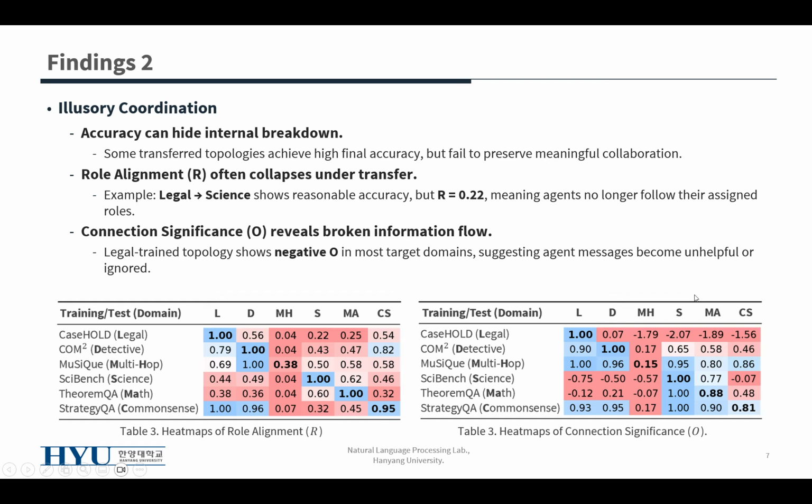Connection significance also reveals breakdown. The legal-trained topology shows negative connection significance in many target domains, which means that agent messages become unhelpful or are not used meaningfully. So a correct final answer does not always mean successful multi-agent collaboration. Sometimes individual LLM reasoning hides the failure of the collaboration mechanism.